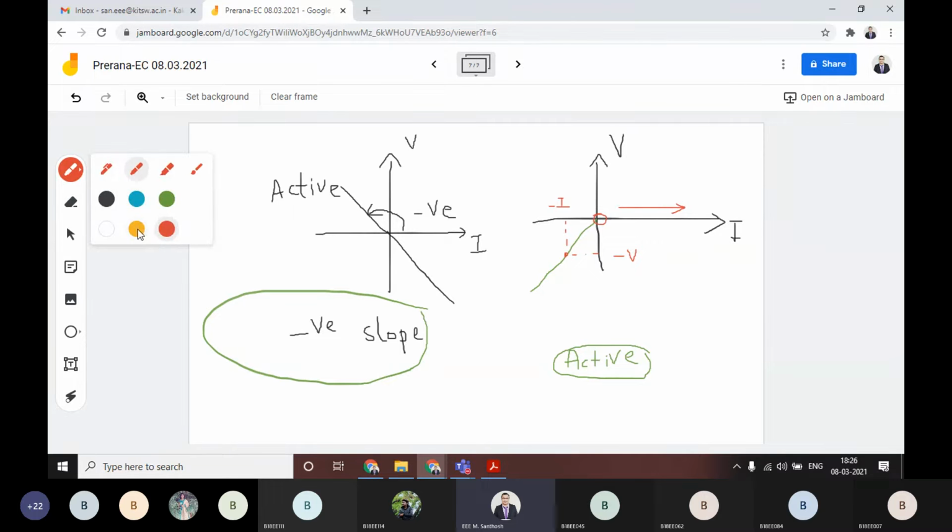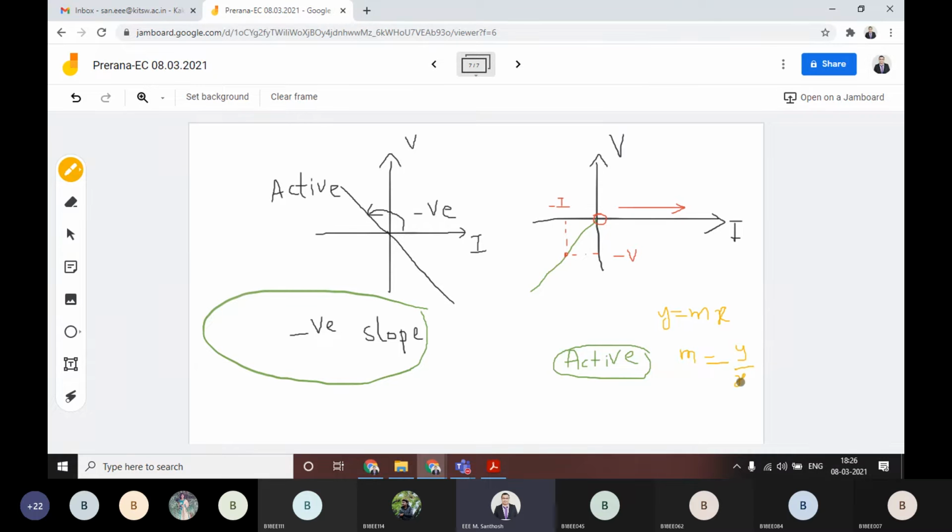If you have this kind of a line, you can calculate the slope. This is a simple thing: y is equal to mx, so to calculate the slope, m must be y by x.